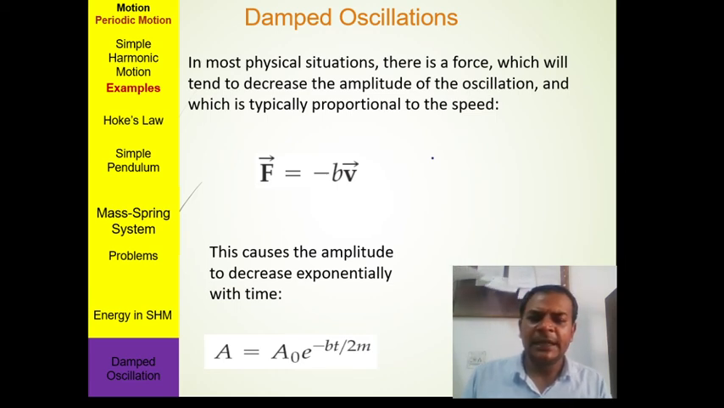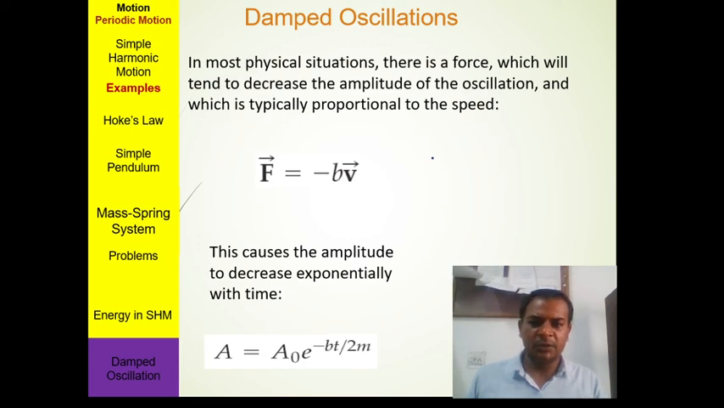So what happens in damped oscillation? In a damped oscillation, the amplitude of the oscillation continuously decreases due to some frictional force offered by the medium. We said that in free oscillation the amplitude remains constant.